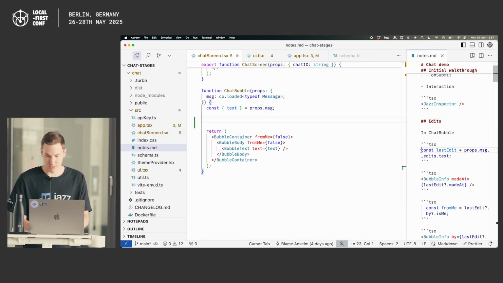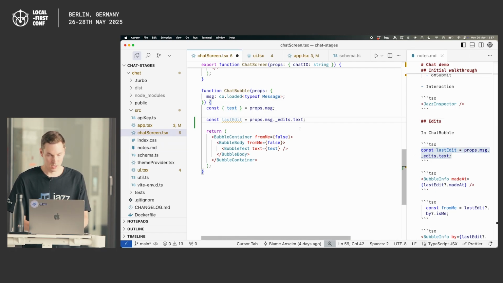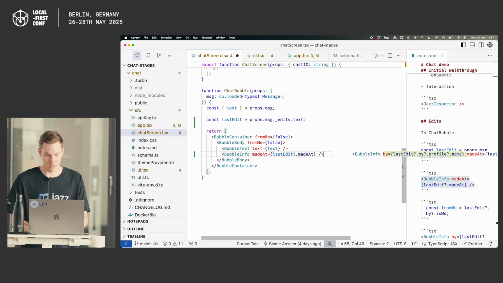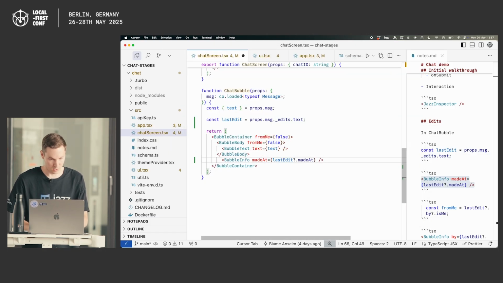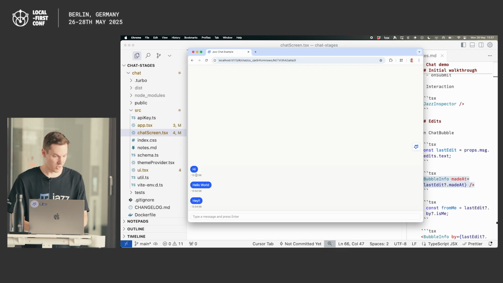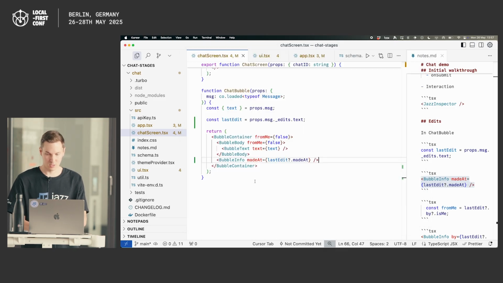But I can now say, okay, let's get the last edit of the text property on that message. And then we can, for example, render the timestamp of when that happened. If we go back to our app, oh, I should put it out here. Now we have the timestamp of when everything was created.